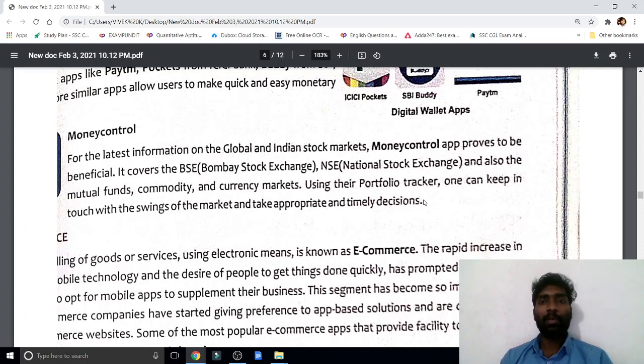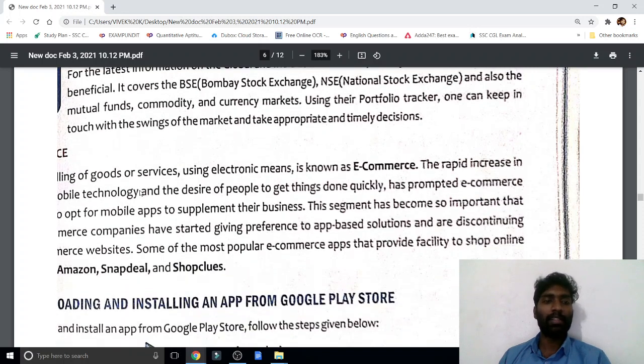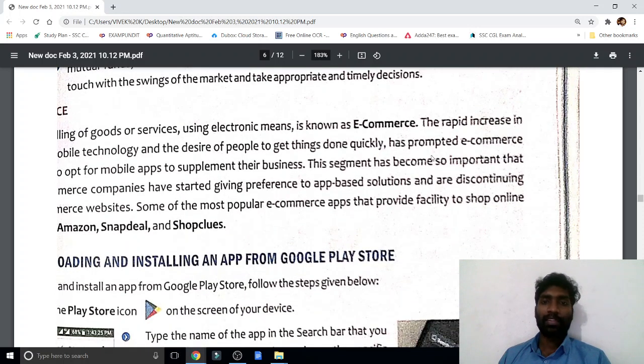If you are buying any product, say the product is 3 rupees, you bought 100 products for 300 rupees. Now the price is increasing, 400 gone, 500 gone. When it goes to 500 and you sell it today itself, you will get a profit of 200. Like that only is a trade market. With the help of this money control, you may invest and you may take it, or you may withdraw the money.